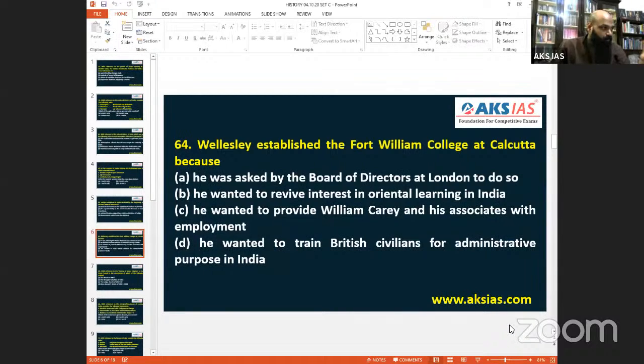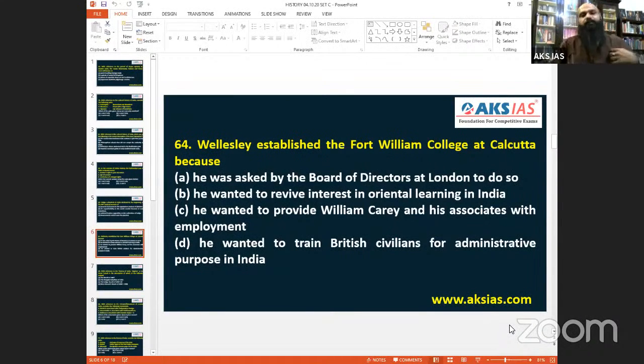B: He wanted to revive interest in Oriental learning in India. Because it was very evidently told, the Fort William was established. There was a huge library. When you read about Fort William, the library was very significant, and there were several linguistic texts inside the library. That is the second primary objective we are looking at. Many objectives were there for Fort William, but the very concept of the library was the highlight of Fort William.